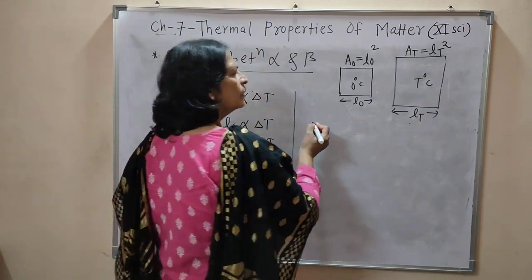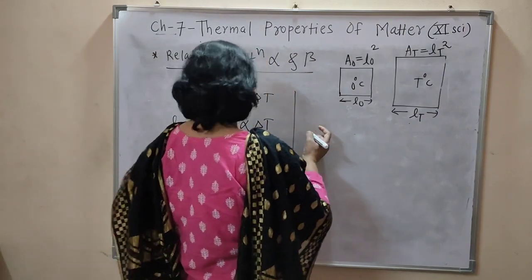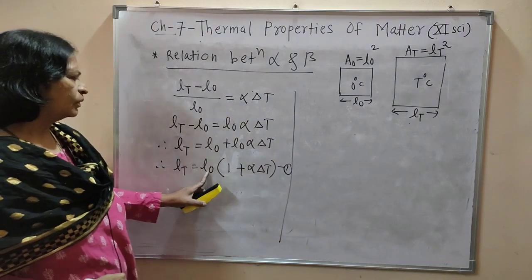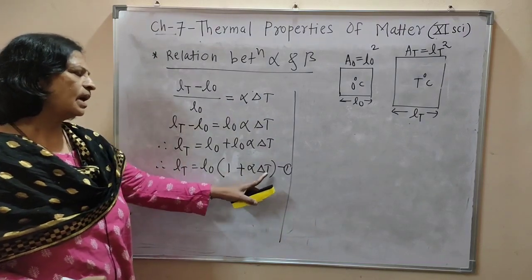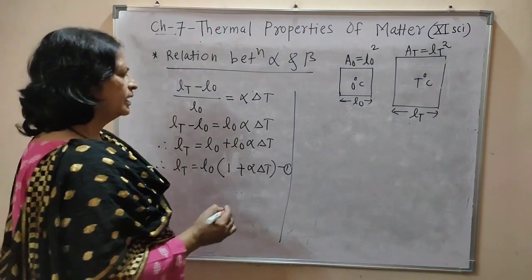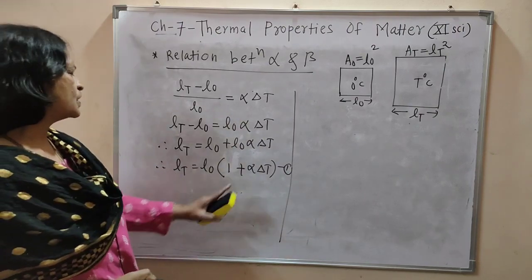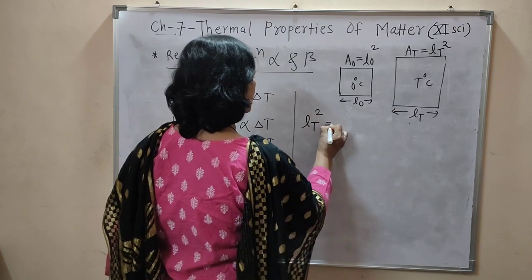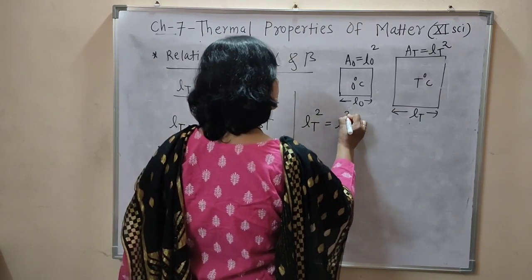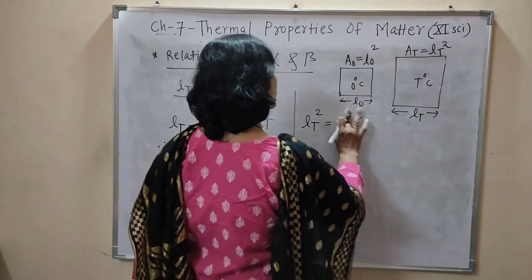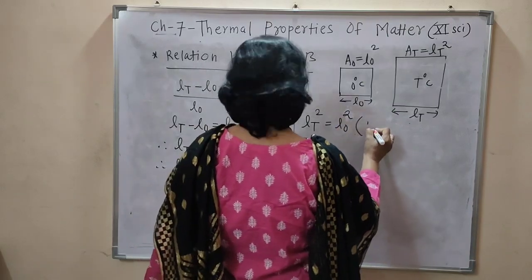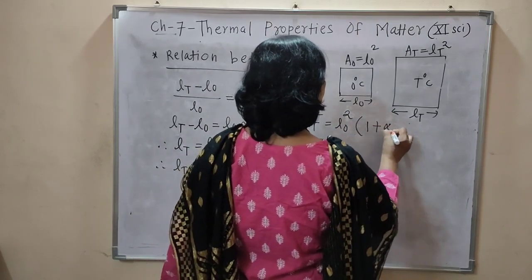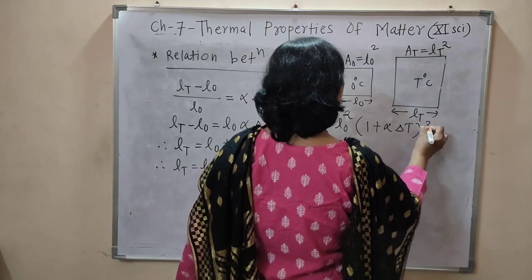Now we know that LT is equal to L0 (1 plus alpha into delta T). Now squaring equation number 1, we can write LT square is equal to L0 square (1 plus alpha into delta T) square.